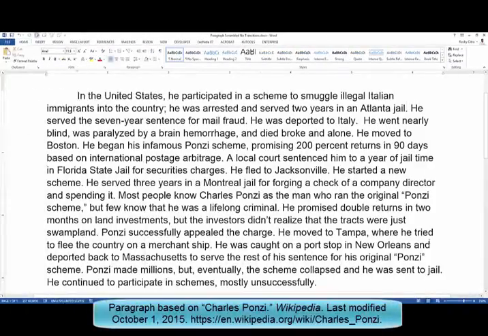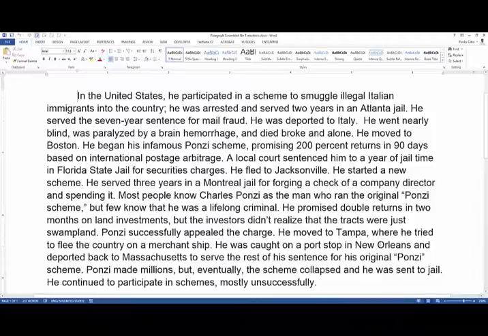Okay, we have a big one here. This time we're going to try to put a scrambled paragraph back together. But there's a couple problems with this paragraph. One is that everything's out of order because I put it out of order. This one is about Charles Ponzi, which is of course the infamous original Ponzi schemer. And we're going to get a little sense of how much mischief he was involved in. But right now it's confusing.